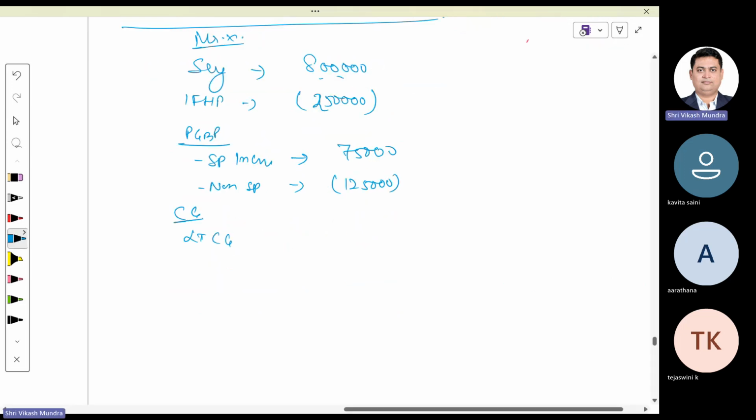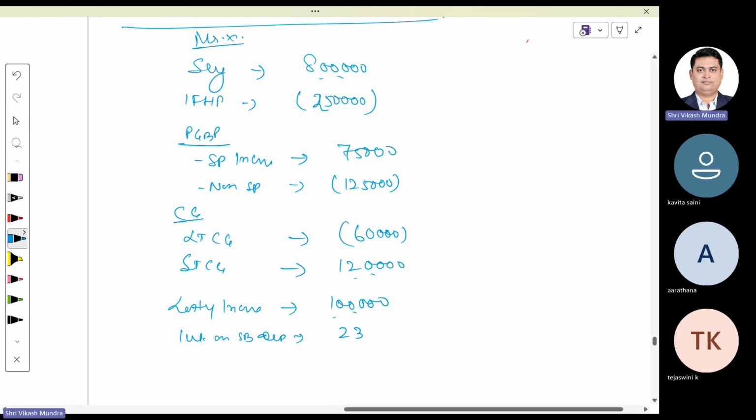long-term capital gain minus 60,000, short-term capital gain positive 1,20,000, lottery income 1 lakh, and interest on saving bank deposit rupees 23,000.